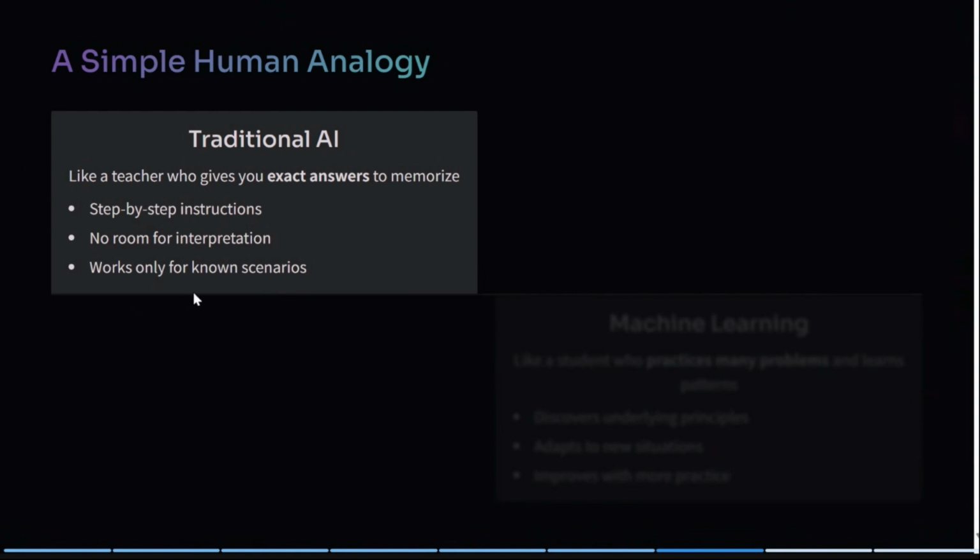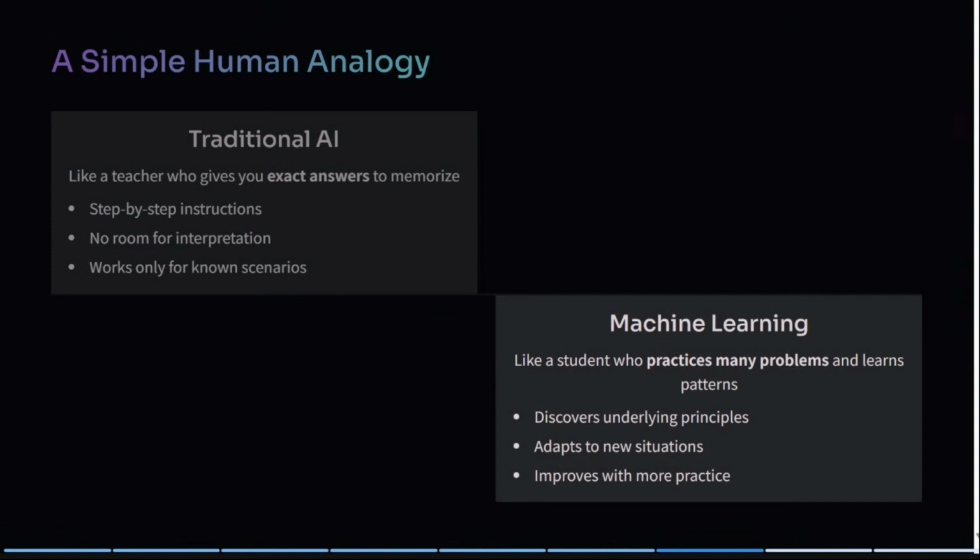That will work only for certain scenarios. Let's suppose whatever important questions the teacher provides, you get only those questions in the exam. What if some of the questions by mistake have been set by a different teacher, which are from the syllabus for sure, but not out of the list which is provided by the helpful teacher, right? Then traditional AI will fail, right?